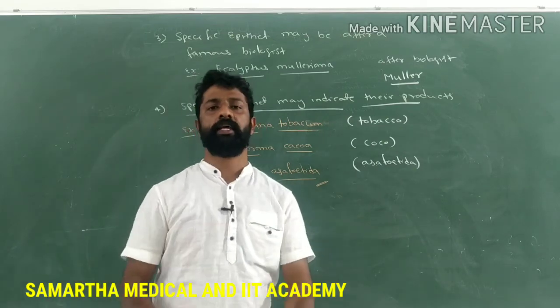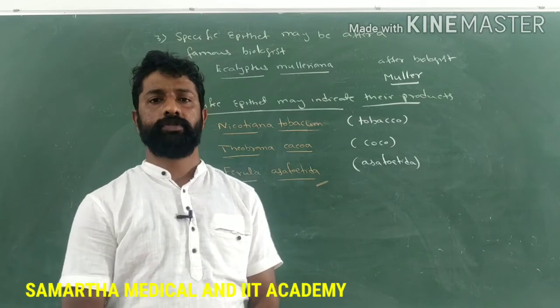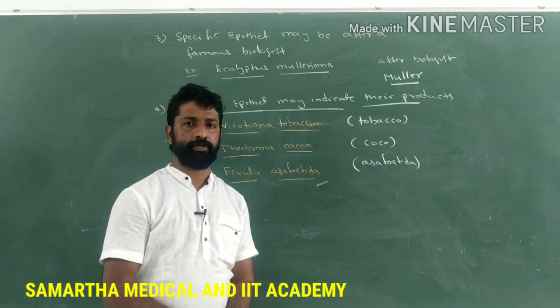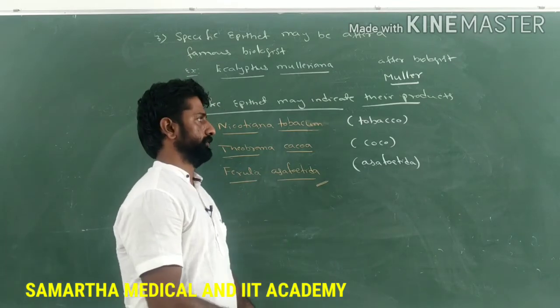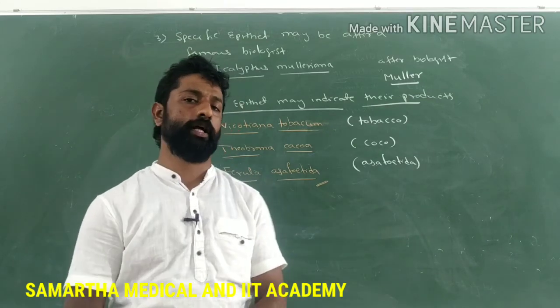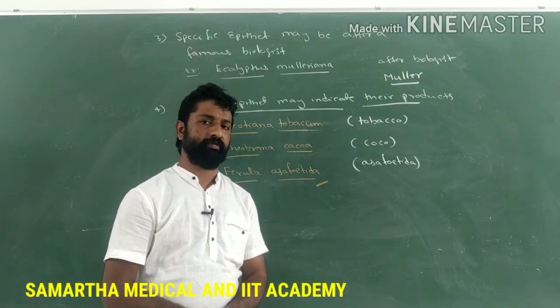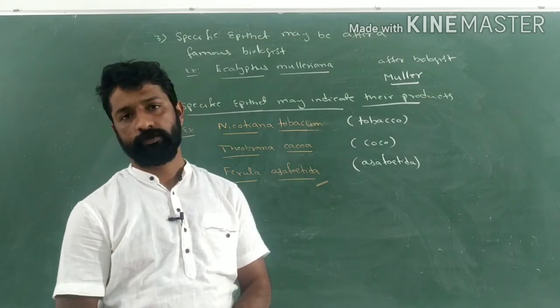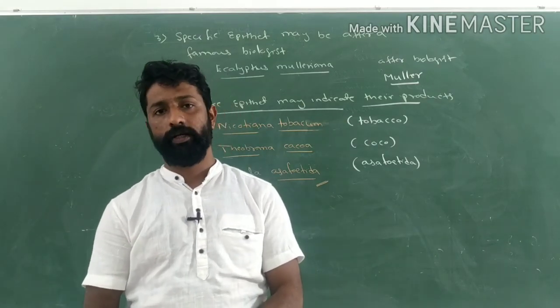So this is how the species names of organisms in biological names are derived. This is for today's class, and in the next class we are going to discuss the three-domain system of classification, and then the last part of the living world, taxonomical aids.